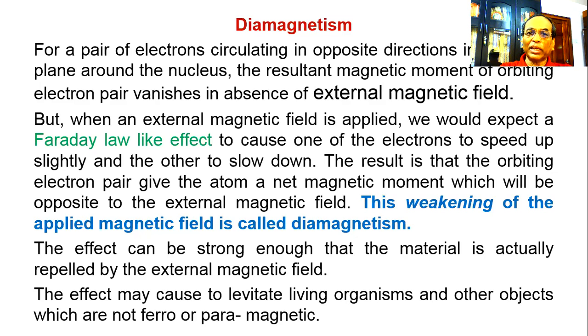But when an external magnetic field is applied, we would expect a Faraday law-like effect to cause one of the electrons to speed up slightly and the other to slow down.